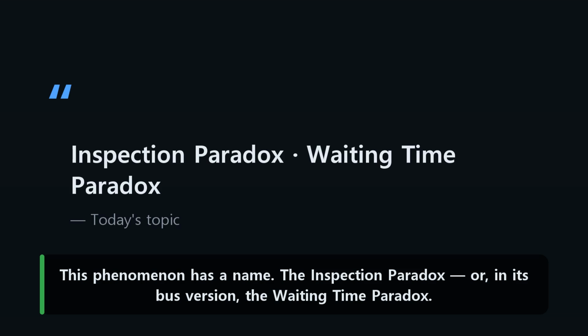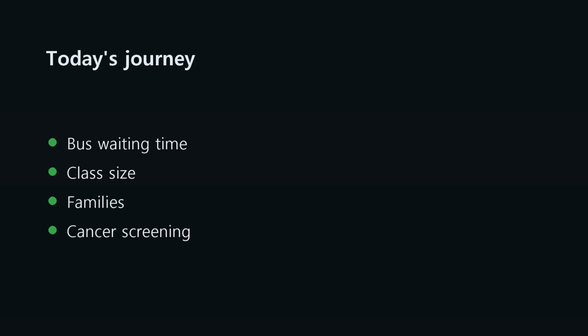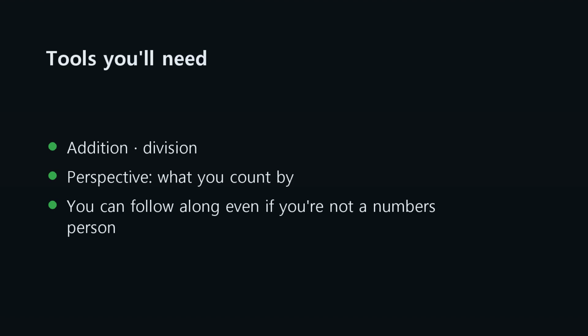This phenomenon has a name, the inspection paradox, or, in its bus version, the waiting time paradox. Today we'll dig all the way to the bottom with no formulas, from buses to class sizes, families, and cancer screening. All the tools you need are addition and division, and the perspective of what you count by.